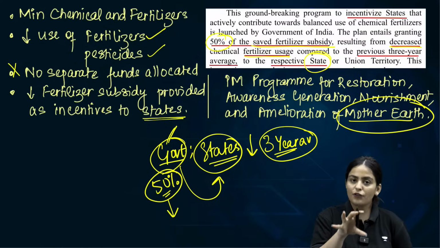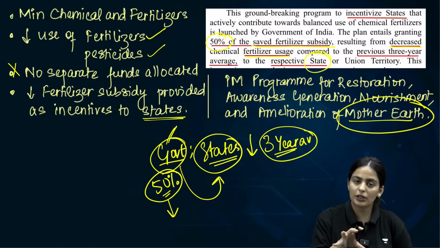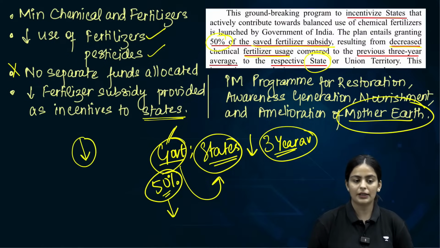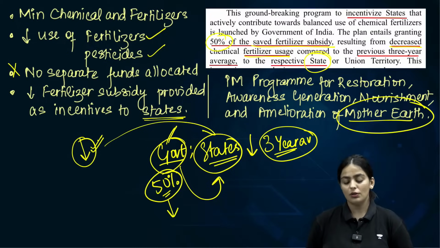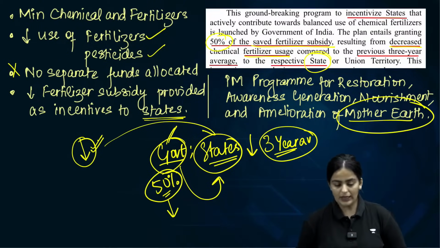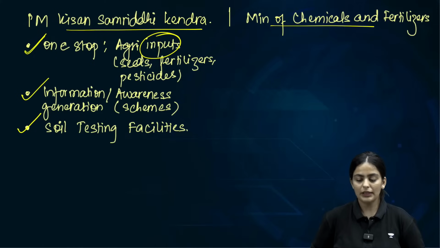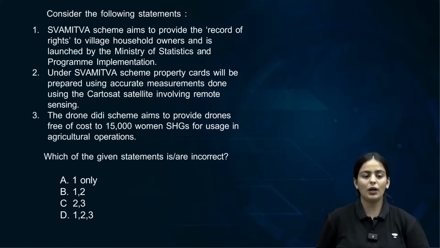Whatever is allocated in the fertilizer subsidy but is not being used, because the demand for fertilizer is decreasing, that subsidy burden now will be given as an incentive to states. Is this clear? Yes? So that is PM Pranam Yojana. If this is clear, let's move on to our next question.